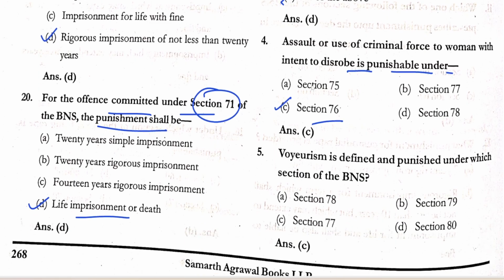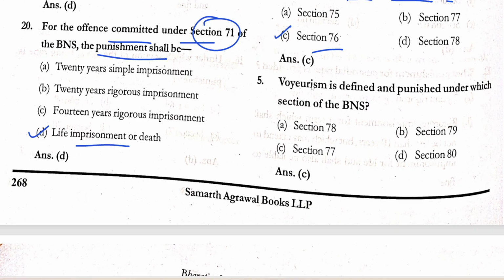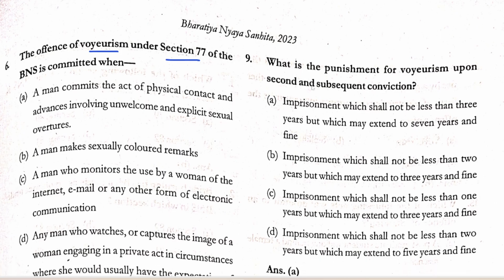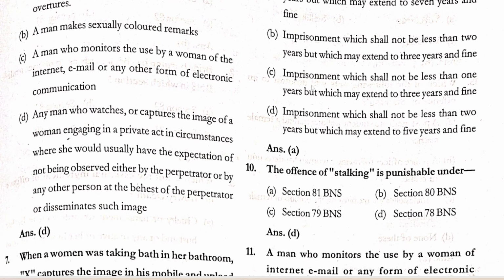Section 76. Voyeurism is defined and punished under which section of the BNS? Section 77. The offence of voyeurism under Section 77 of the BNS is committed when any man who watches or captures the image of a woman engaging in private act in circumstances where she would usually have the expectation of not being observed, either by perpetrator or any other person at behest of the perpetrator,